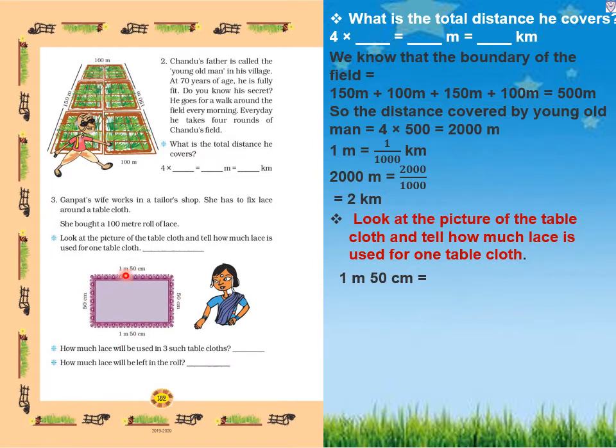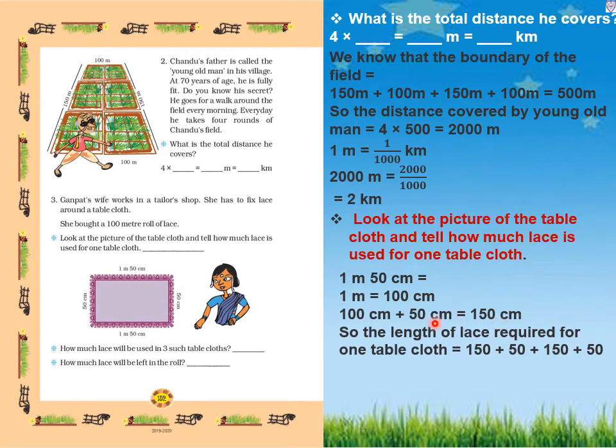So first we will convert this into centimeter. So 1 meter equals 100 centimeter. So in place of 1 meter we will write 100 centimeter plus 50 centimeter. That means 150 centimeter. So now we will add. The length of lace required for one tablecloth equals 150 centimeter plus 50 centimeter plus 150 centimeter plus 50 centimeter. So 150 plus 50, 200. 200 plus 150, 350. 350 plus 50, that is 400 centimeter.